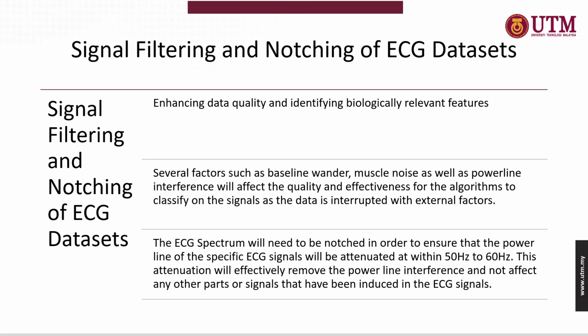Next, the ECG spectrum will need to be notched in order to ensure that the power line component of those ECG signals will be attenuated, within 50 Hz to 60 Hz. This attenuation will effectively remove all the power line interference and will not affect any other parts of the signals that are included in these ECG signals.